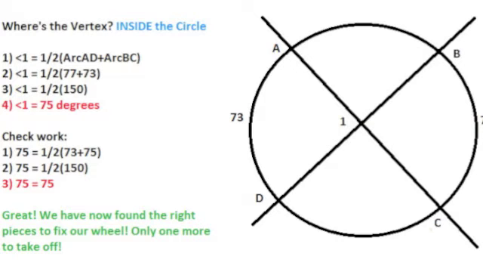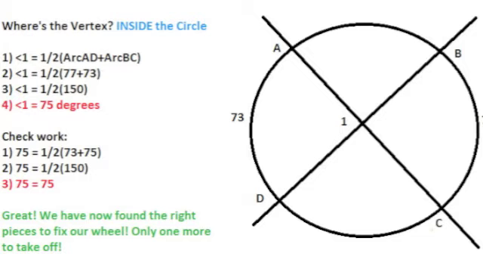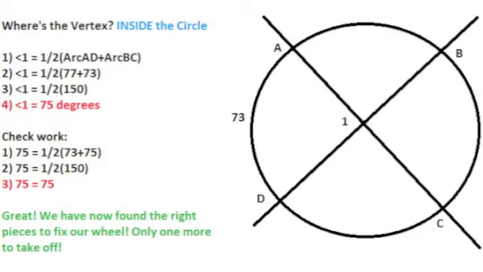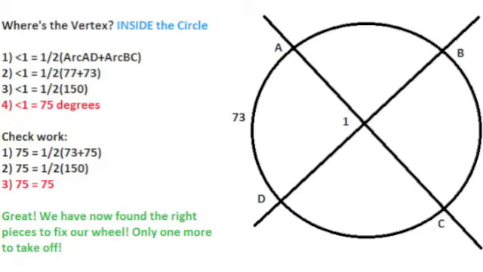We want to check it to make sure all of our arcs fit our circle. So we get 75 equals 1/2 of 73 plus 77. Then you get half of 150 equals 75. And 75 equals 75, which is great because now we've solved our second circle. Great! Only one more to go.